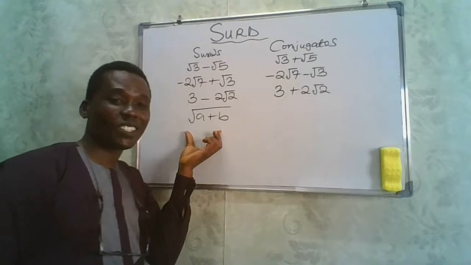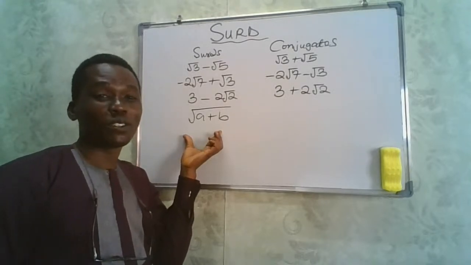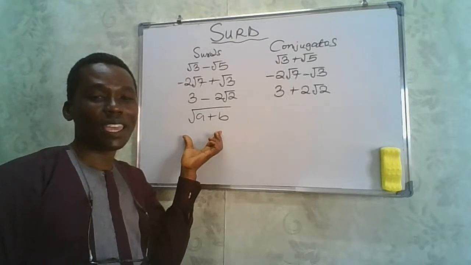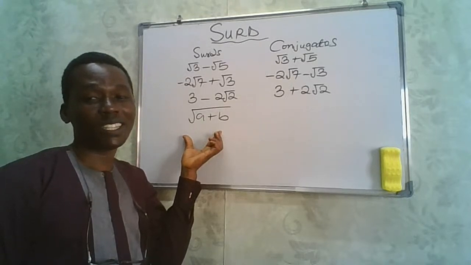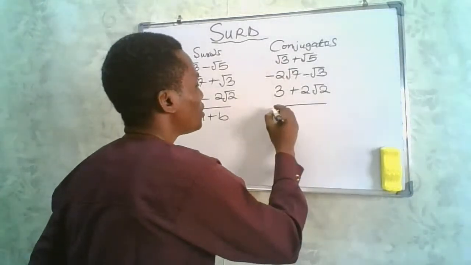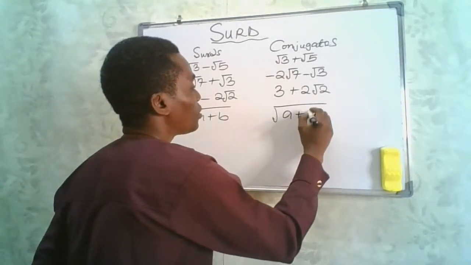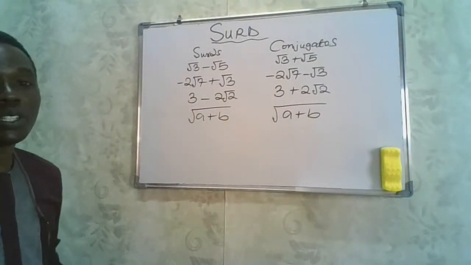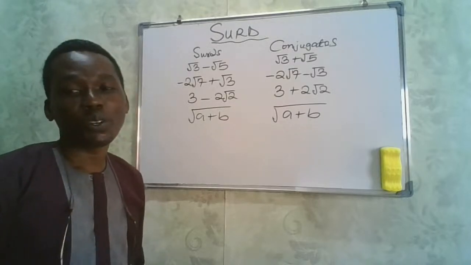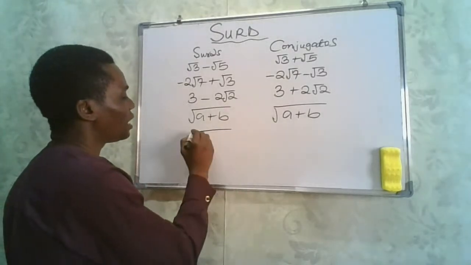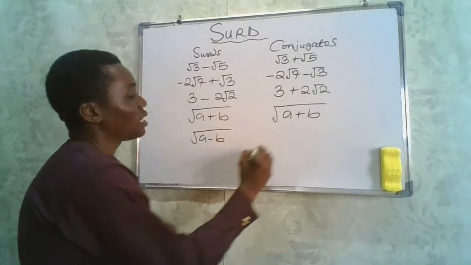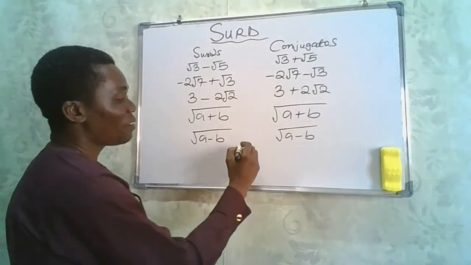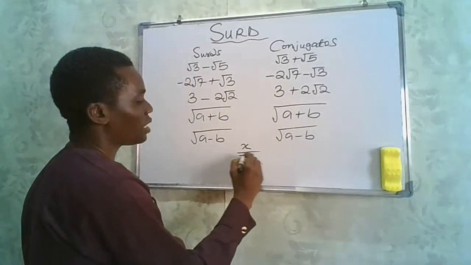When this happens, some students will get confused. Some students will take the conjugate to be the square root of a minus b, but it's so sad to say that the conjugate will be the square root of a plus b, because when you multiply these two, you are going to have a rational number. Now, when we have a minus b, the conjugate will also be a plus b.